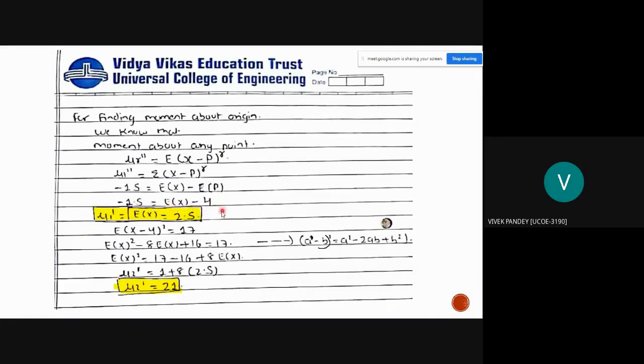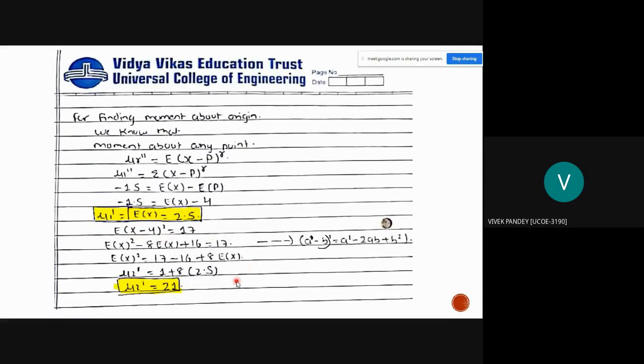E x minus E p. By substituting the point equal to 4, minus 1.5 equal to E x minus 4. E x is nothing but the first moment about the origin. Nu 1' equal to E x equal to 2.5. Now we have to find the second moment about the origin, that is E x minus 4 the whole square equal to 17.